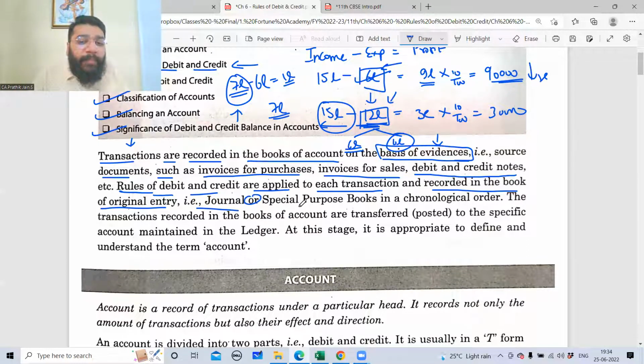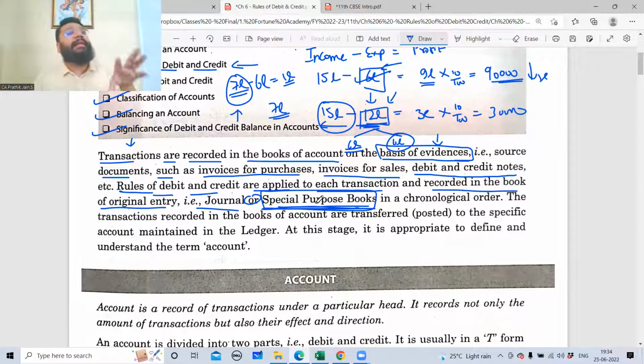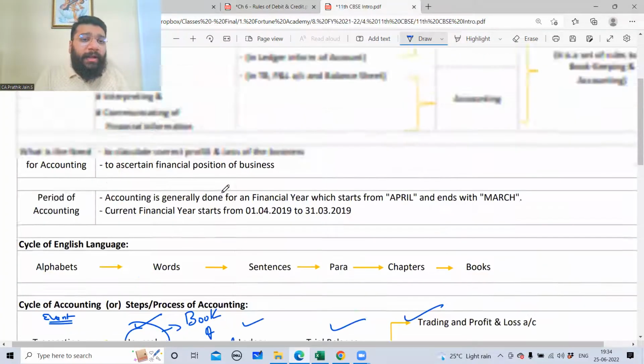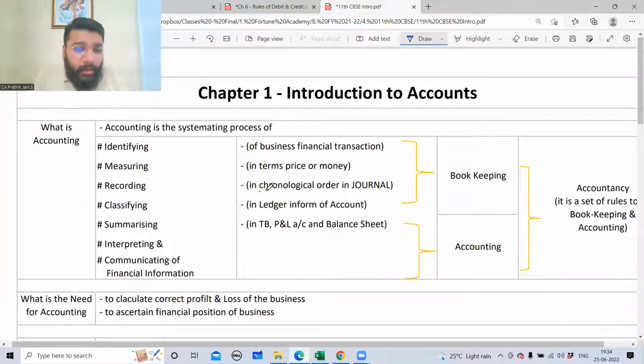And there is something called a special purpose book. For that you have a separate chapter called special purpose book or subsidiary book. At that time I'll make you understand its significance. As of now, just ignore this point. I'll discuss the special purpose book in detail when I come to that exclusive chapter. These transactions are supposed to be recorded in chronological order. You have to record the entries in the journal book in chronological order.